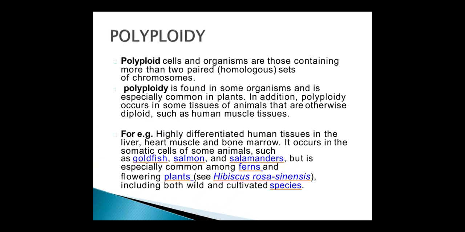Euploidy is a type of ploidy in which the genome contains whole sets of chromosomes, as already discussed, and euploidy includes monoploidy, diploidy and polyploidy. When the organism contains more than two genomes, that is called polyploidy. Polyploidy occurs in multiple series of 3, 4, 5, 6, 7, 8, etc. of basic chromosomes.